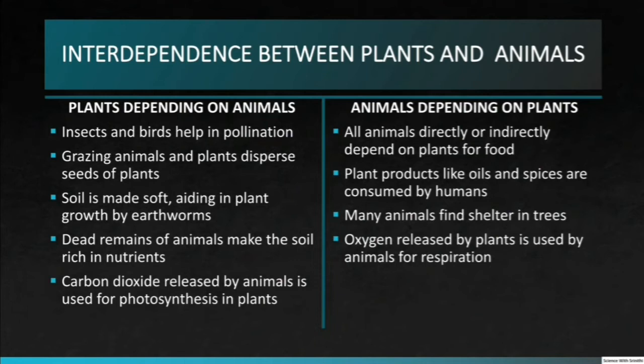Let's see how animals depend on plants. All animals depend on plants for food directly or indirectly. Plant products such as oils and spices are also consumed by humans. Many animals find shelter in trees. Oxygen released by plants is used by animals for the process of respiration.